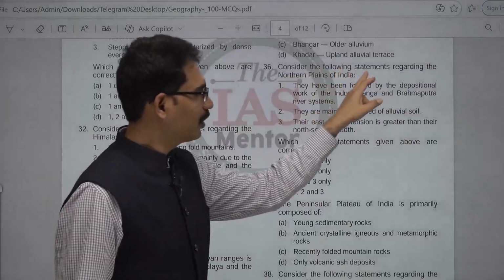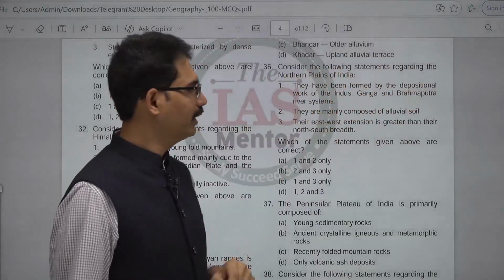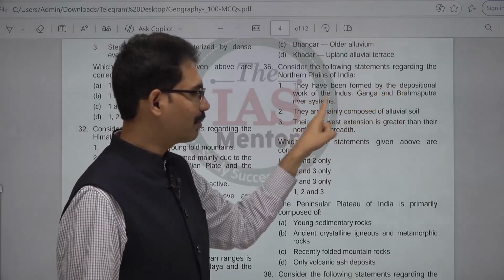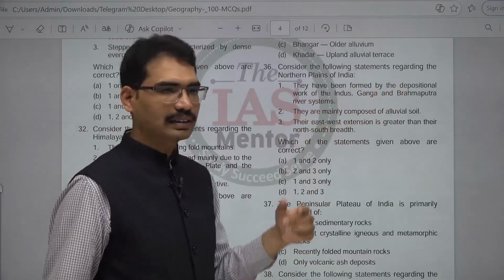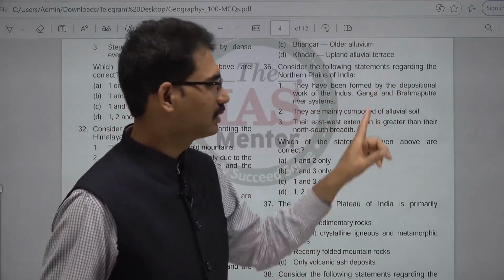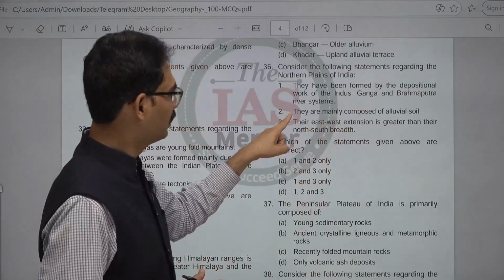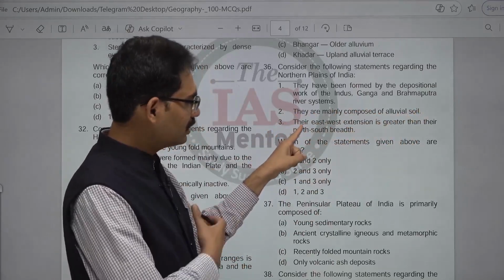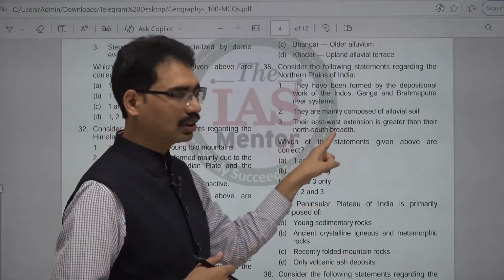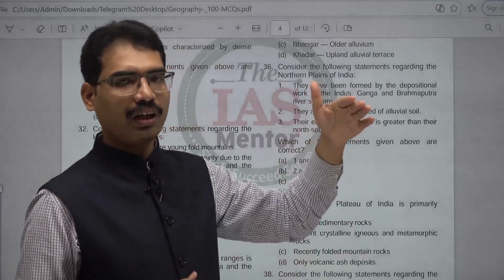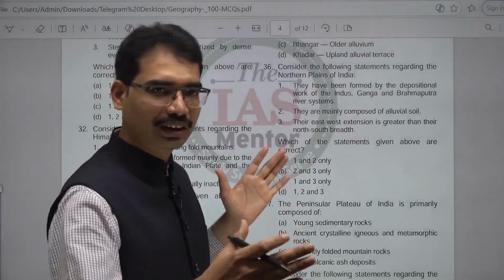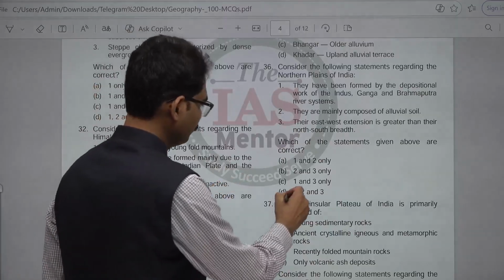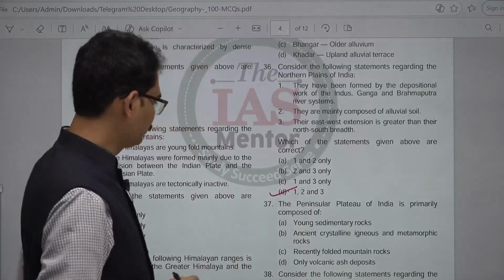Consider the following statements regarding the northern plains of India. They have been formed by the depositional work of the Indus, Ganga and Brahmaputra river systems. Correct one. Indus and its tributaries, Brahmaputra and its tributaries, and Ganga and its tributaries collectively formed it. They are mainly composed of alluvial soil. Correct one. Their east-west extension is greater than their north-south breadth. Correct one. From north to south the belt is shorter than the east-west extension. All are correct. 1, 2 and 3. Next, 37.